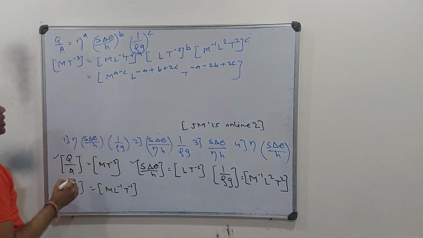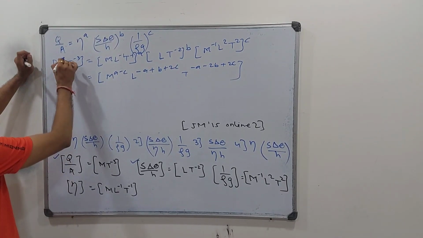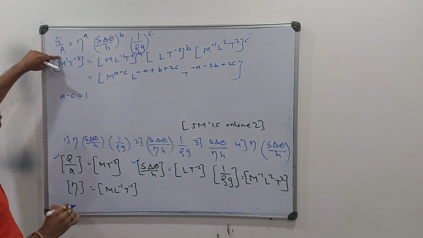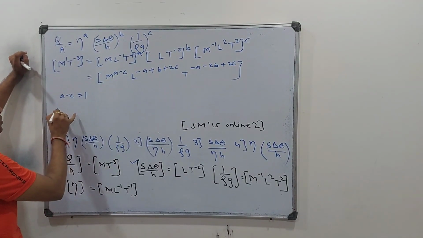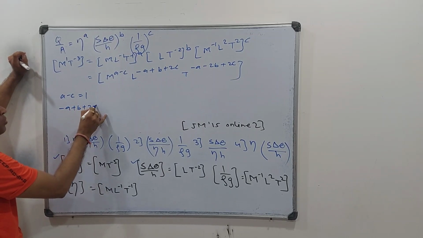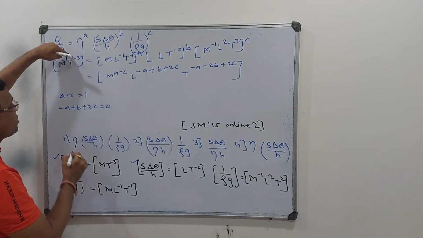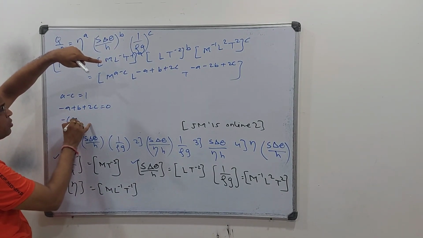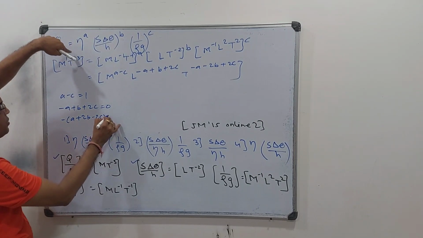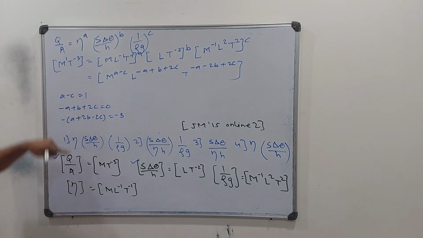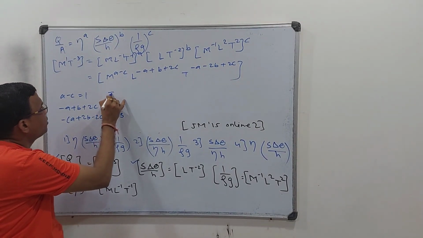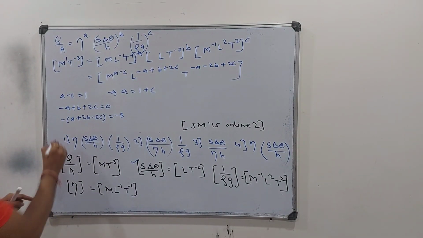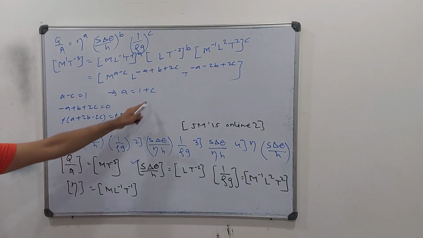Now comparing the two sides, M is having power 1 and here it is a minus c, so I can write a minus c is equal to 1. Now L is not there, so I can simply say minus a plus b plus 2c is equal to 0. And as far as T is concerned, minus 3 and there it is minus a, so I will take minus common, so a plus 2b minus 2c is equal to 3. These are three unknowns a, b, c and three relations, so we can just solve this. So I am getting a is equal to 1 plus c.